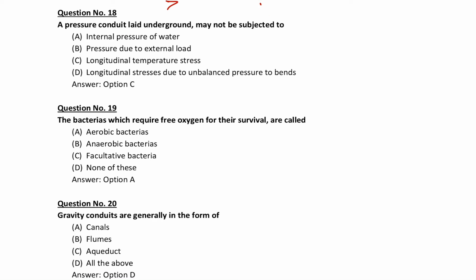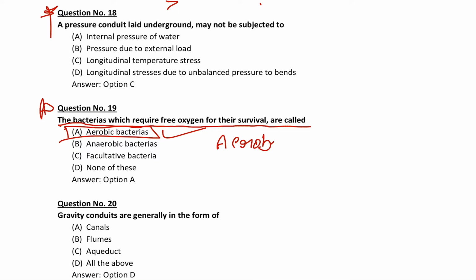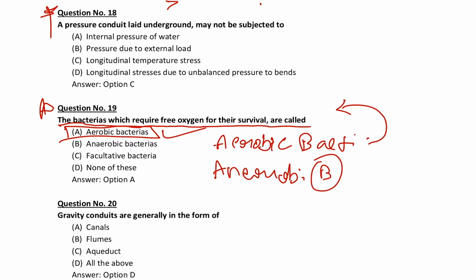We can move to the 19th question, right? The bacteria which require free oxygen for survival are called aerobic bacteria. Remember, aerobic bacteria require oxygen to survive. Anaerobic bacteria, an means they don't want oxygen to survive, so such bacteria are called anaerobic bacteria, that's it.